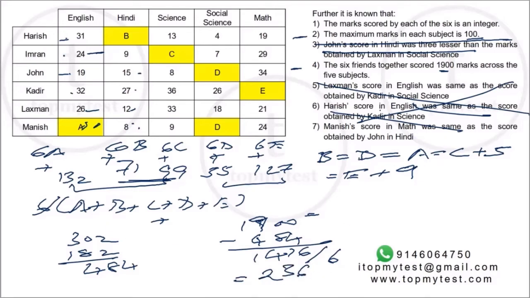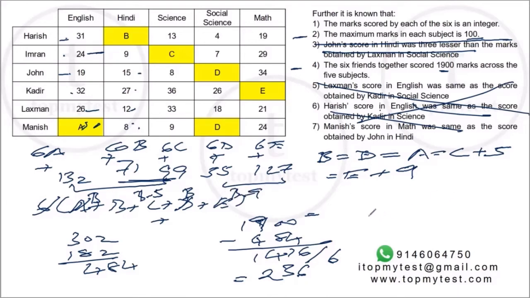Now we know everything in terms of B. So let's put everything in terms of B. A is equal to B. D is equal to B. B is equal to C plus 5, so C should be B minus 5. B equals E plus 9, so E should be B minus 9.